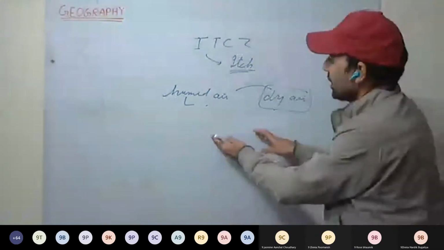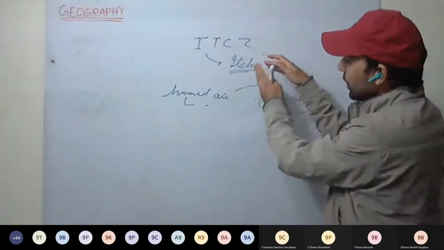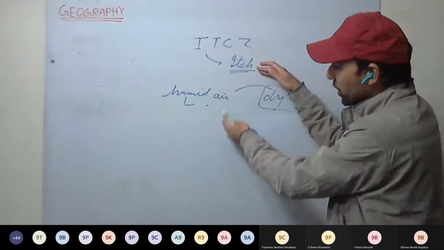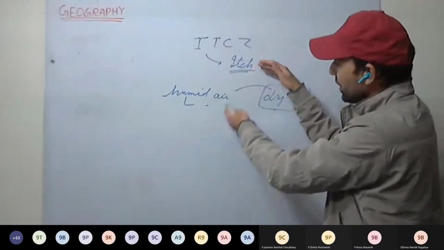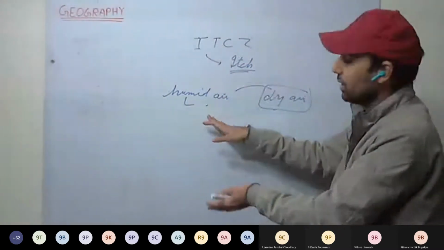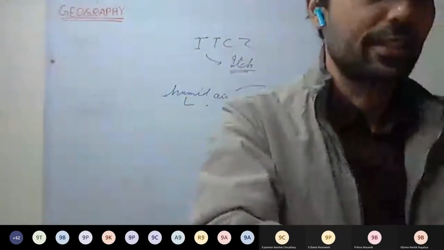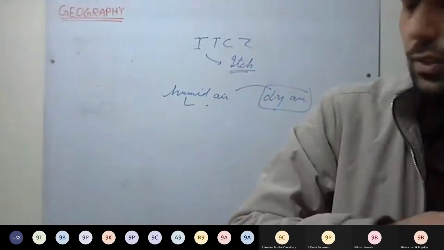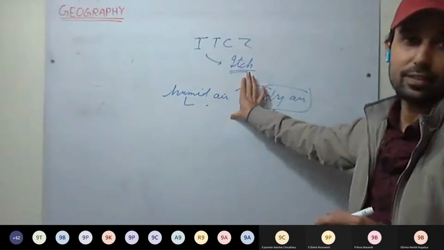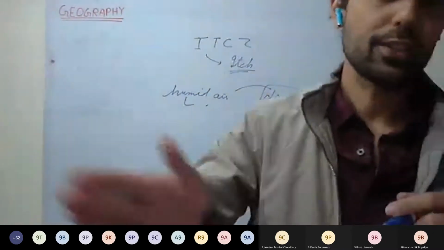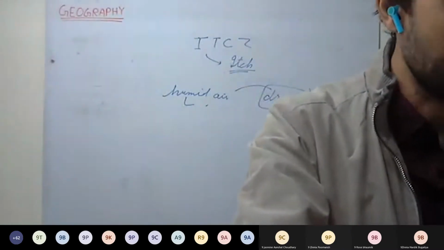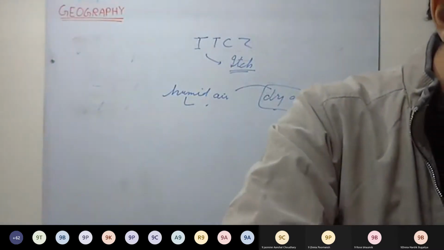Now a difference of pressure is generated, high pressure and low pressure. Along with the Coriolis force, these winds move in a northeast direction, and southeast in the southern hemisphere. This is how these winds are generated. So a pressure gradient develops and winds move from high pressure towards low pressure. These are called trade winds. You can write that.